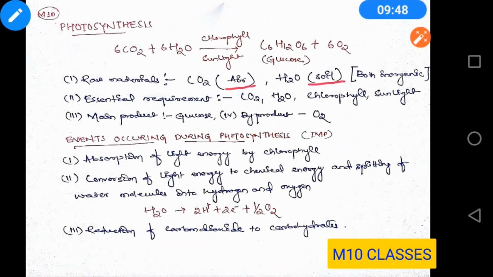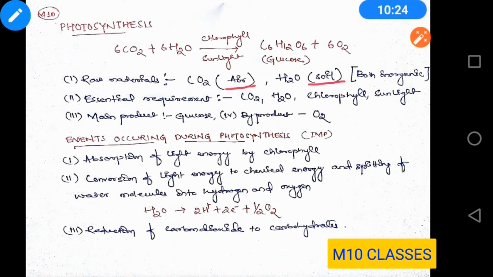Why have I written it as a byproduct? Because in this reaction, this product which is formed is not utilized by the plants and is given out to the atmosphere, and that is why I have written oxygen as a byproduct. Now listen, in many reference books you might find light reactions and dark reactions of photosynthesis. These will be helpful when you read them in higher classes, like class 12th. So no need to worry about those. Whatever is there in your NCERT book, just follow it.